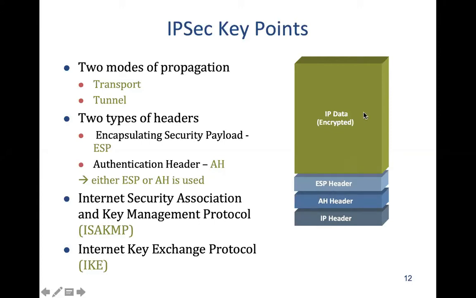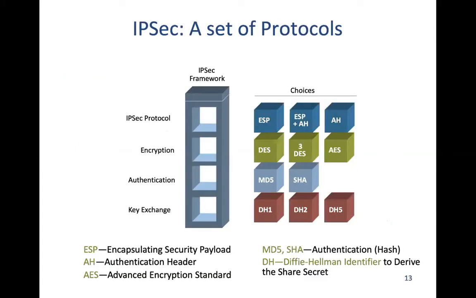And of course, it will have IP data, which is encrypted or without encryption. IP data can also go without encryption if the mode is AH mode. Encryption here is used in this diagram just to show that it's secure. So this diagram gives, in gist or in summary, the different kinds of technologies used.